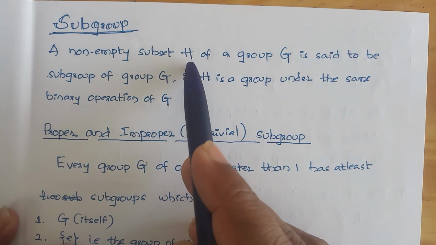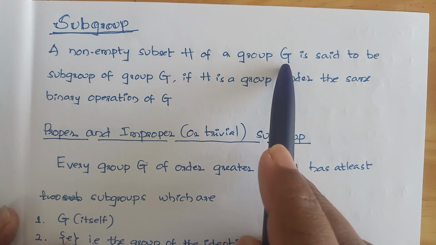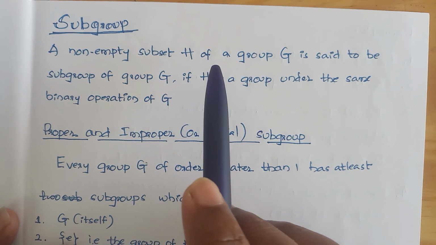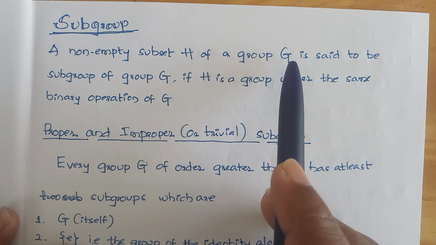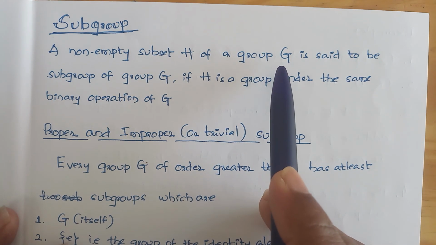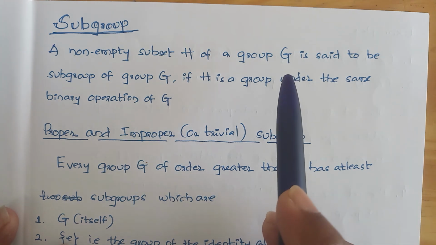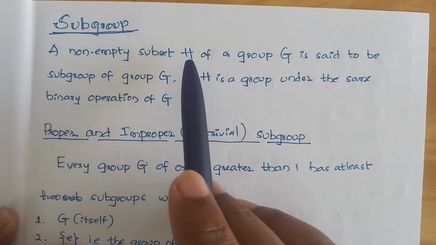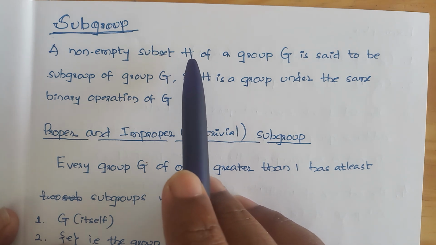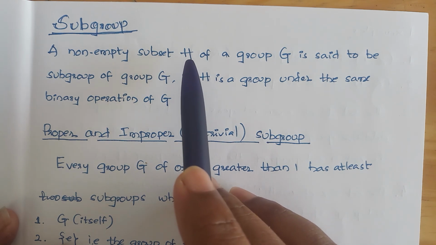If I take H as the set of natural numbers and G as the set of real numbers, then H is a subset of G. In the reals all the natural numbers are there. So H will become a subset of G. The set of real numbers is a group under addition, but the set of natural numbers doesn't become a group under the binary operation plus.